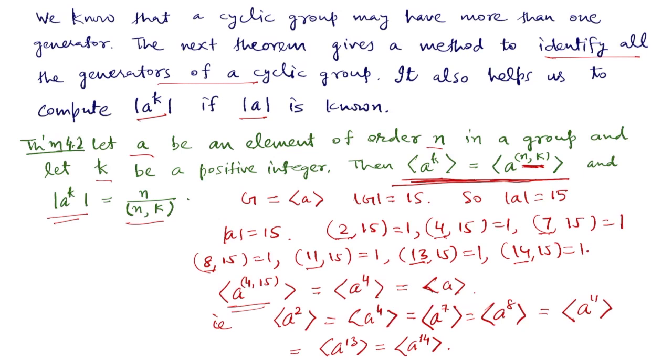All these powers of a will generate the same cyclic group.